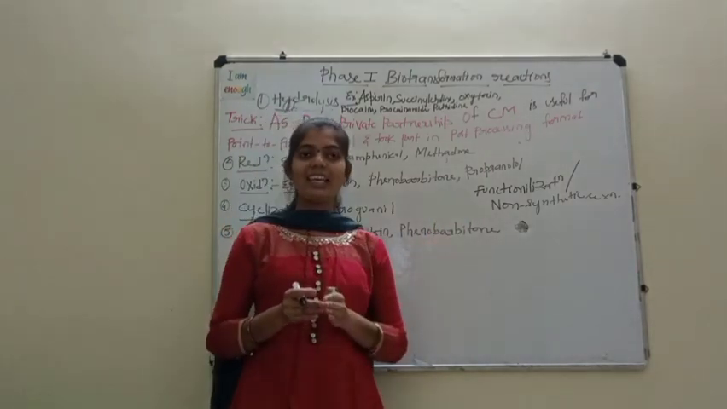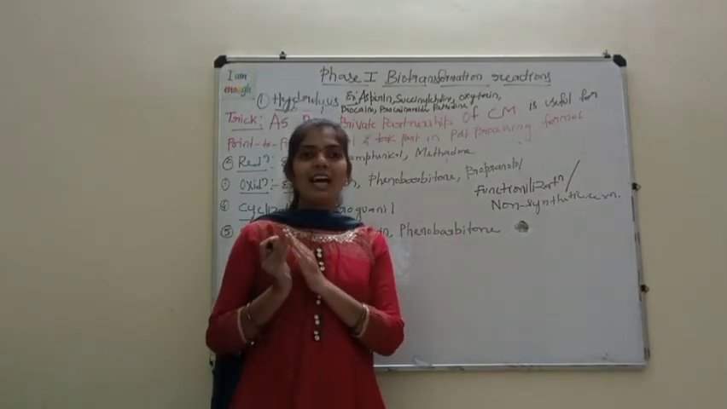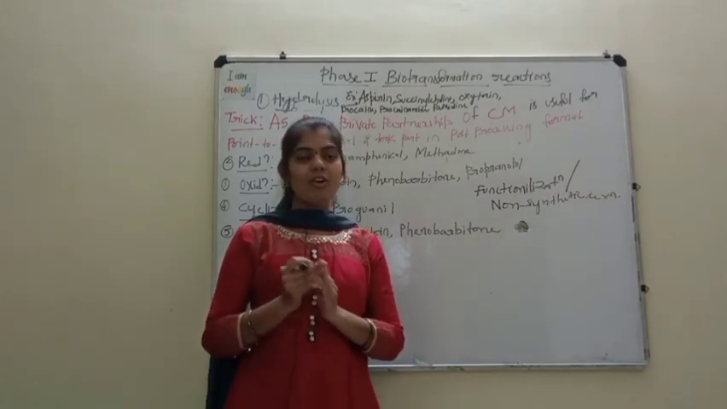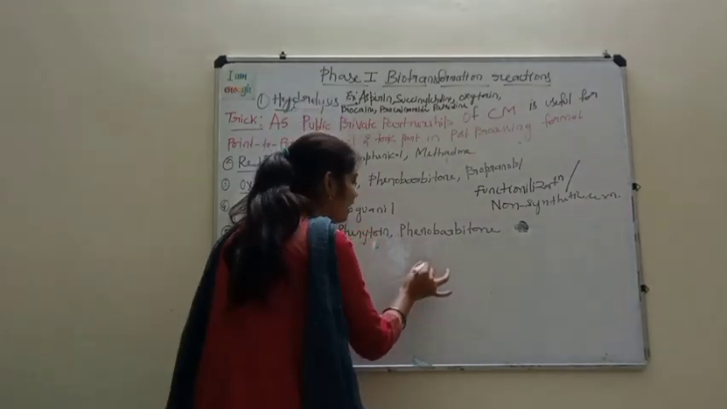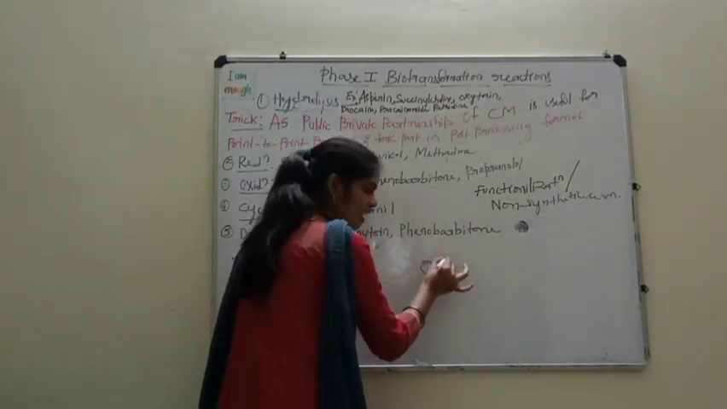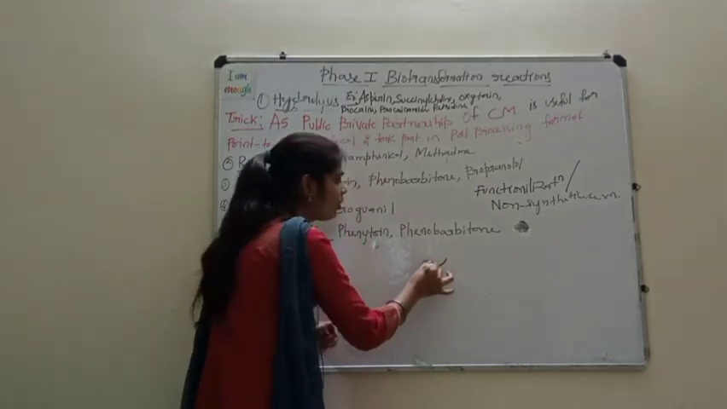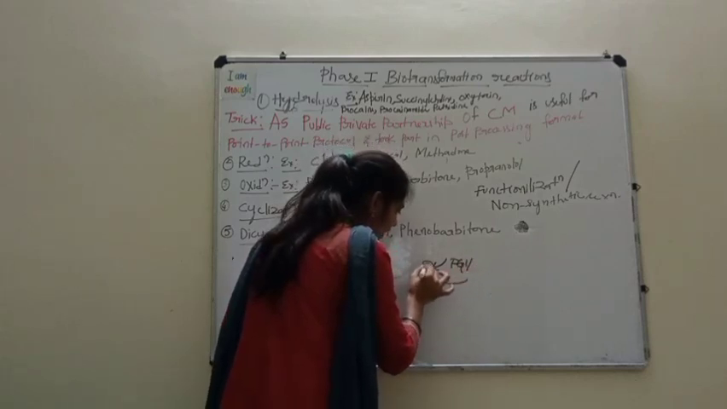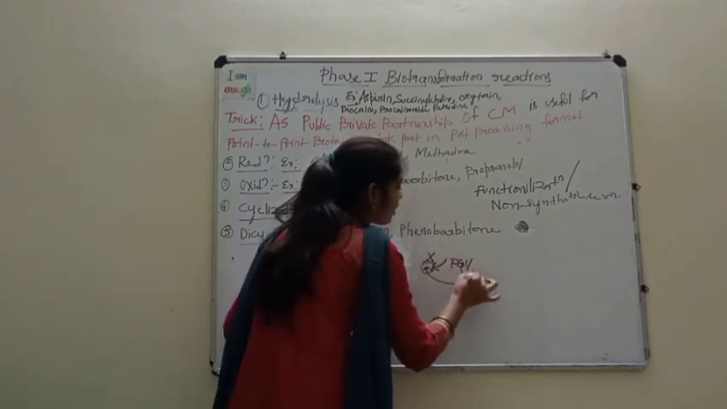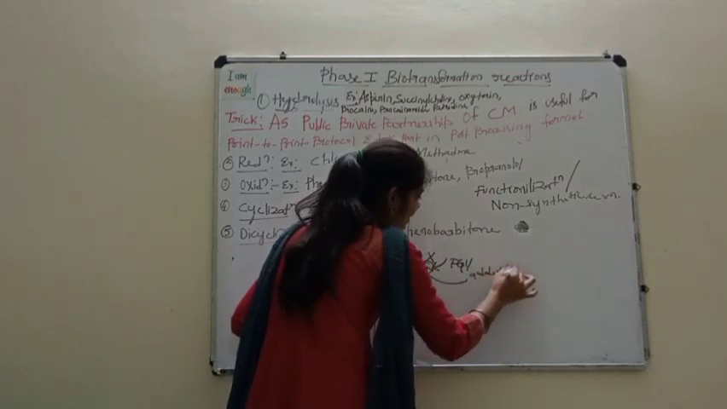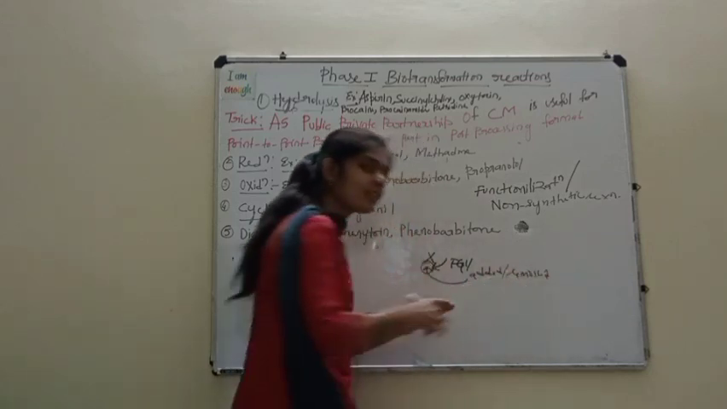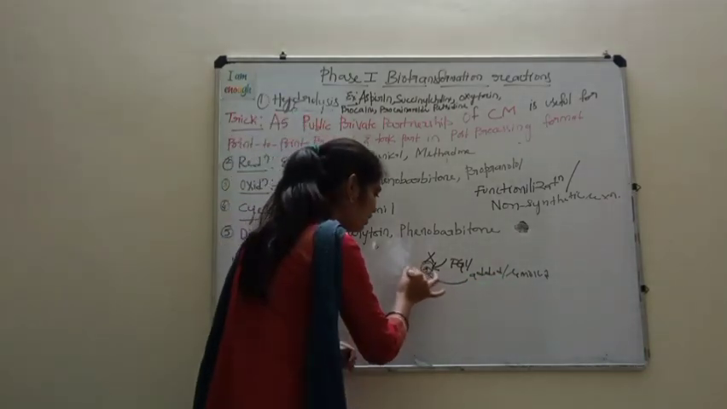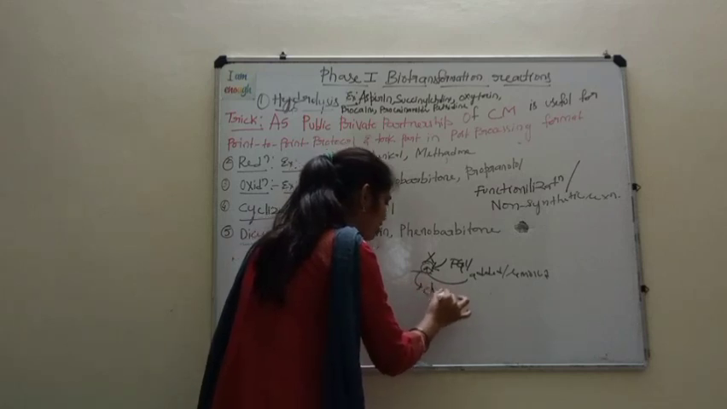For example, I have taken one of the drugs. To that drug any functional group is added or else removed. So in this phase 1 reaction, to this drug any functional group gets added or removed. When this functional group gets added or removed, at that time the chemical nature of the drug changes.